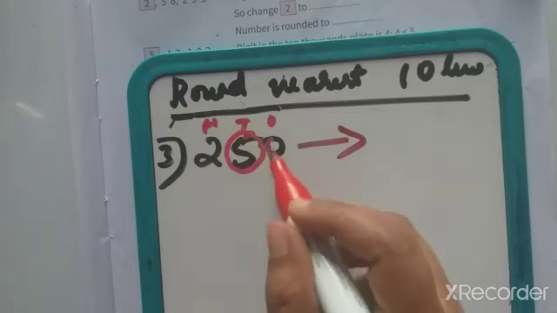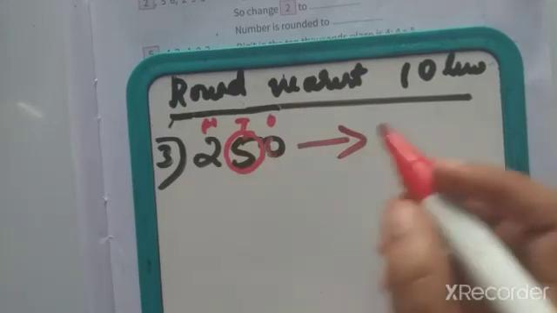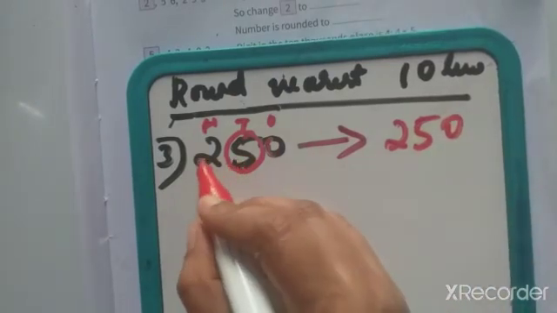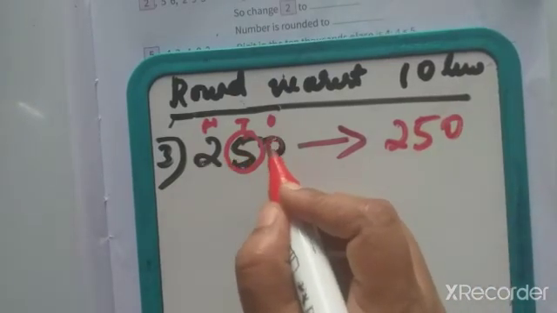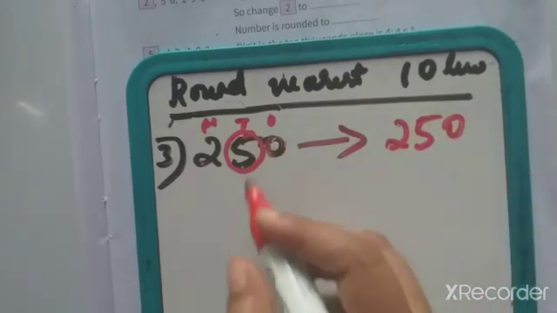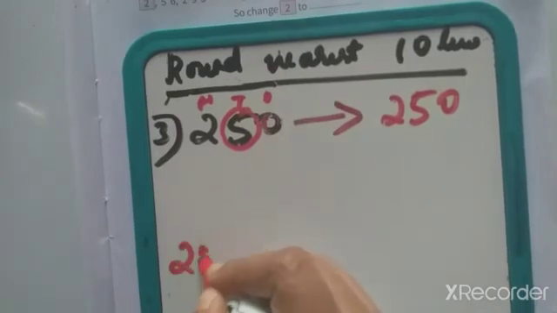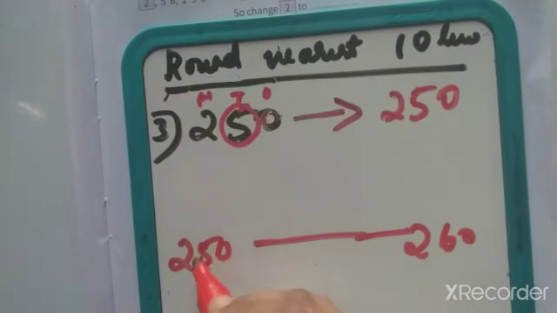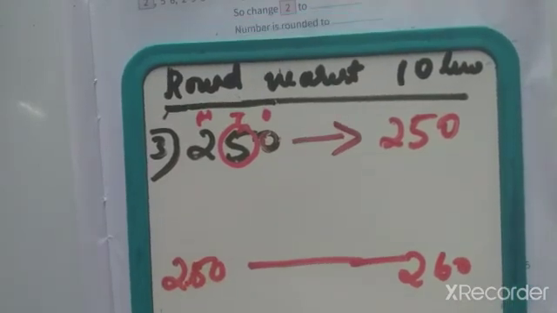So the number remains 250. The helping man will always become 0. Numbers between 250 to 260 on the number line. 250 remains in the same place, so we can keep it at 250.